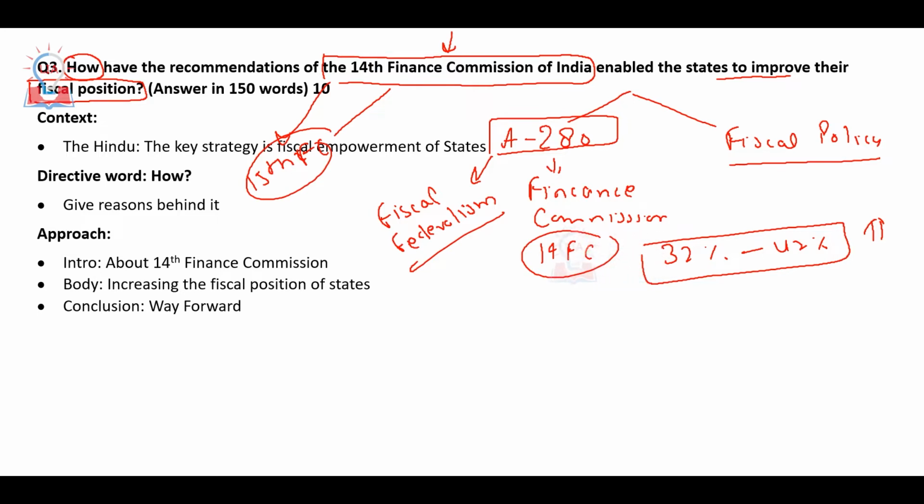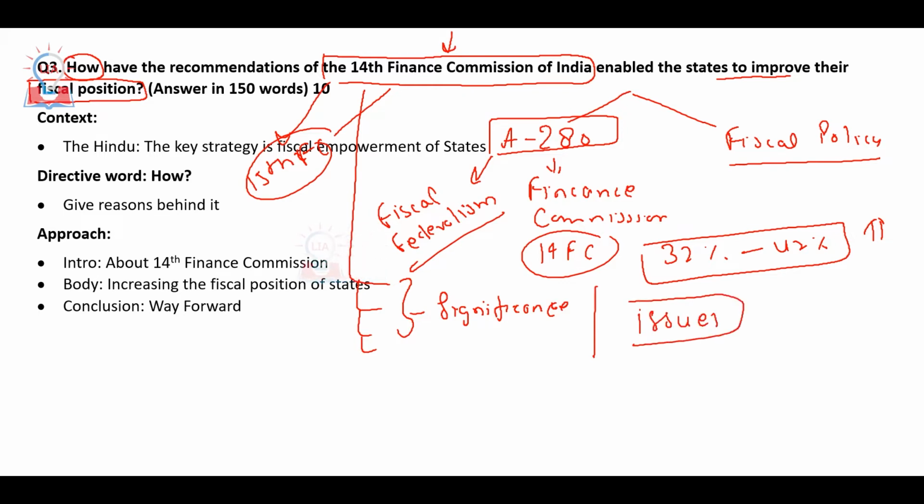Then you have to mention some provisions of the 14th Finance Commission. Then you have to mention their significance part. After mentioning significance, you also mention issues related to the fiscal position of states, what the status of fiscal deficit and revenue deficit is, which is also increasing in states. And then you have to give your conclusion.